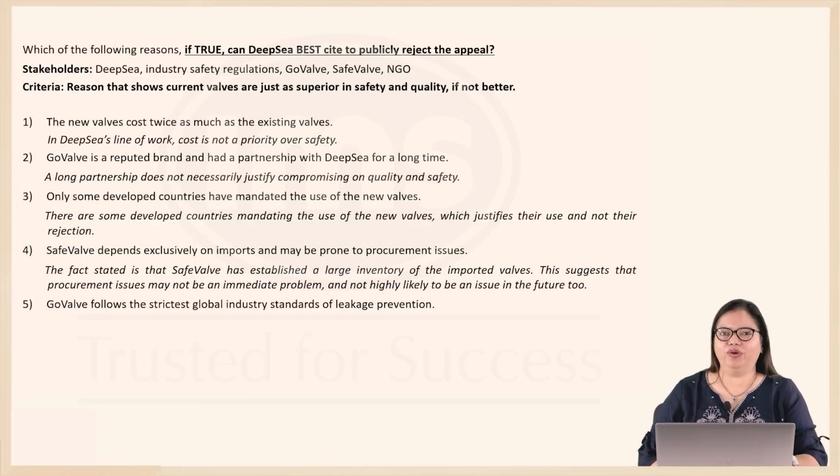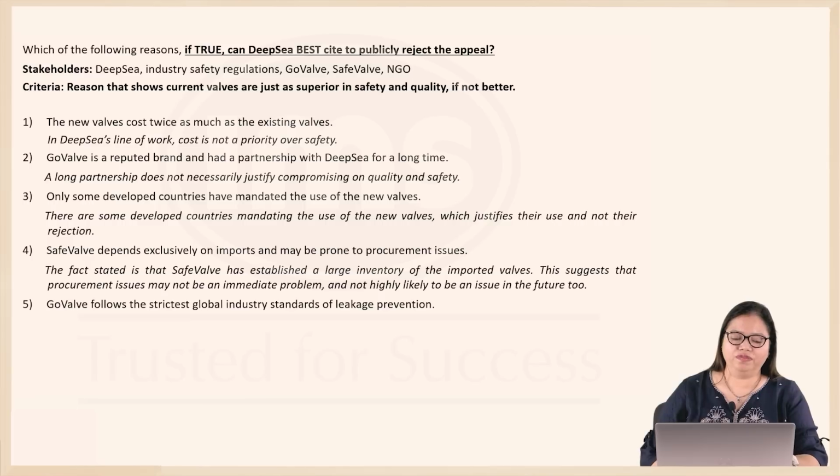Also considering that SafeValve has imported a large number of valves and kept them in a ready inventory, it may not be a very challenging thing to procure these valves. So somehow option 4 is not in line with the facts given in the case. So it's not highly likely to be an issue in the future too. Could be, but for now we can't really think of this as a major issue because there is already a large inventory. So maybe 4 is not the best thing that DeepSea can use to reject the appeal.